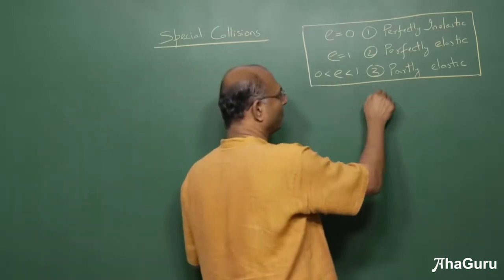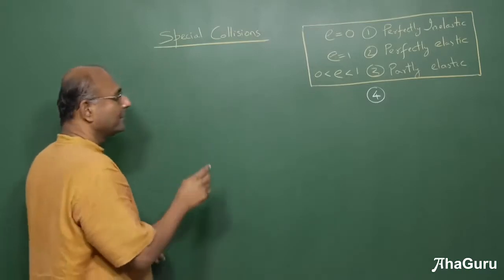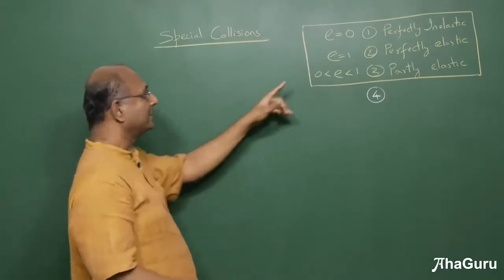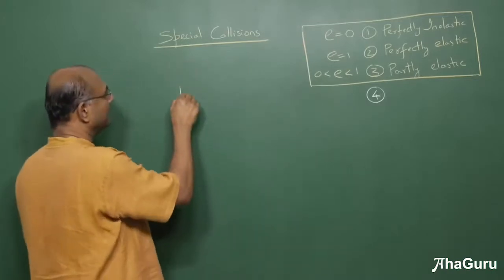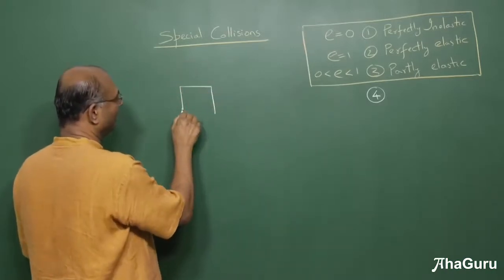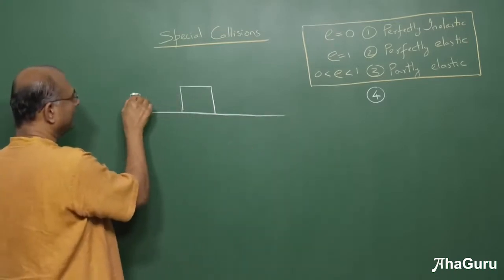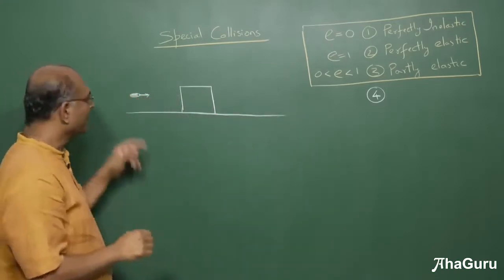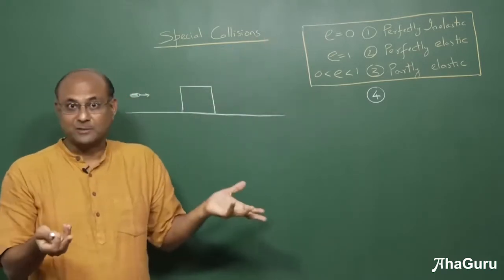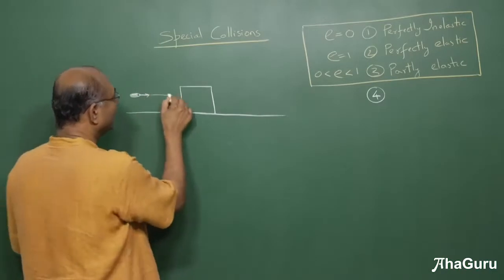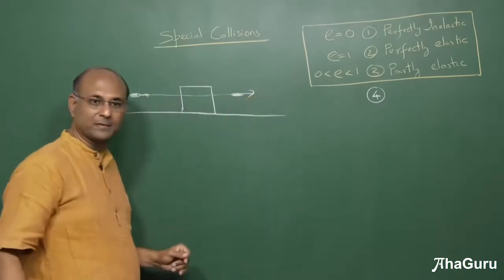So I am going to now look at one kind. Now this one, you are going to find E does not fall into any of these. So for example, imagine that I have a block and you shoot a bullet at this block. Now this bullet goes in, makes a hole and comes out of the block. That's also possible, right? So the bullet actually just makes a hole and gets out of the block.